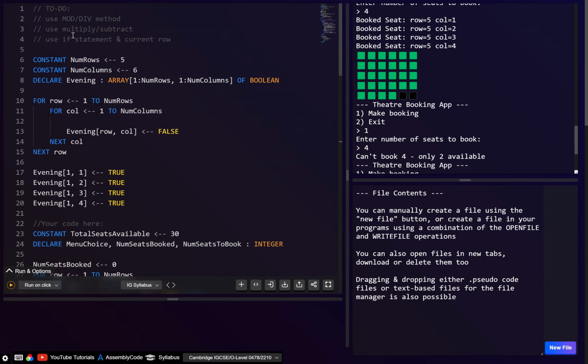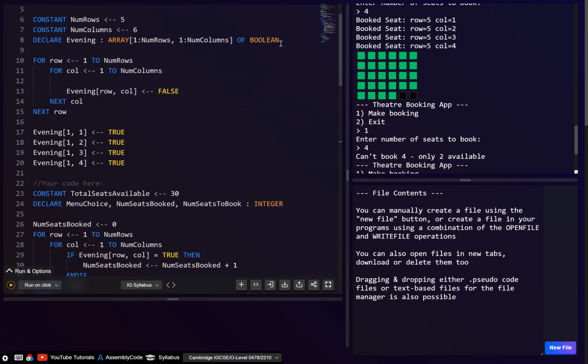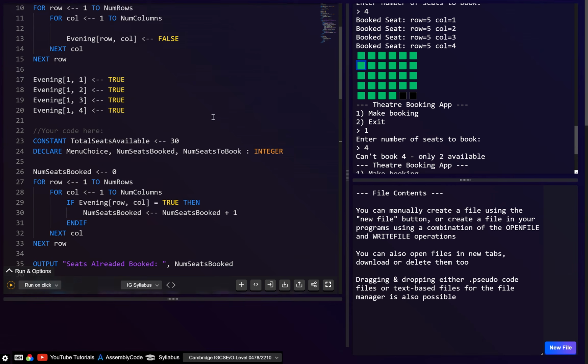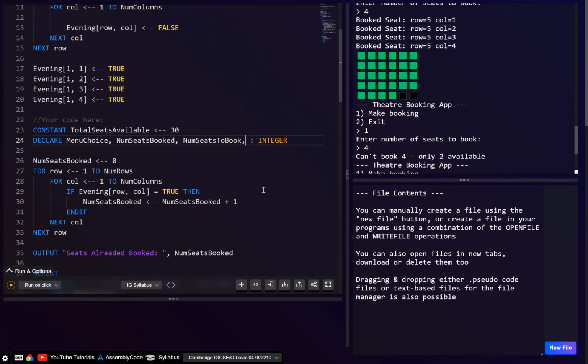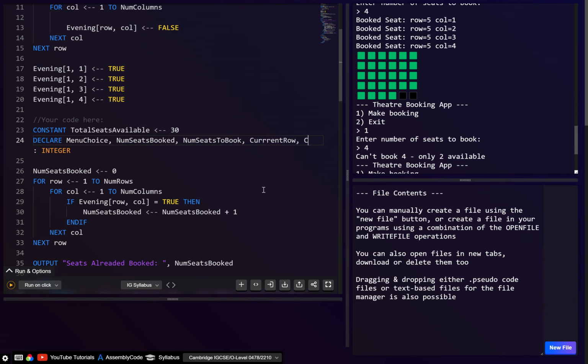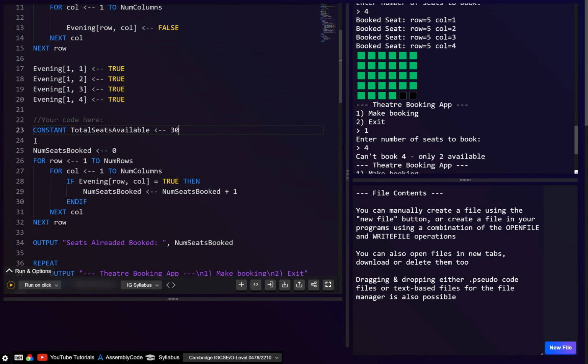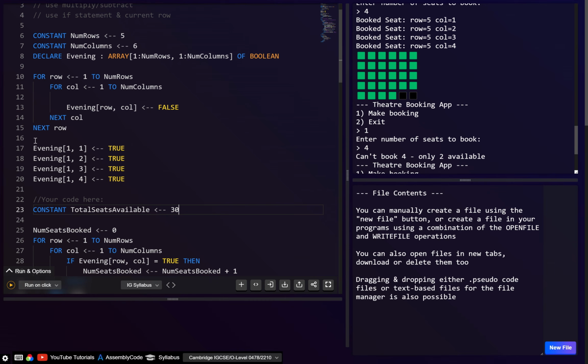Now let's try the next method. We want to use an if statement, and we want to store the current row. What I'm thinking here is we're literally just going to use a counter. This will count what column we're on, and when the column gets to 6, then we would just increment the row number and also set the column number back to 1. So let's go here. I'll just go current row. Let's say current column.